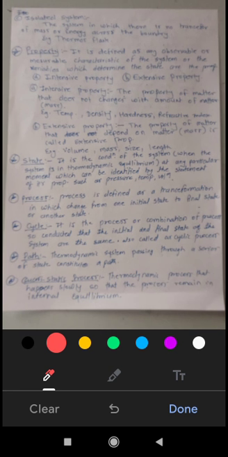Now quasi-static process. There is one more type of process, quasi-static. Quasi-static means a very slow process. This quasi-static process is carried through equilibrium.